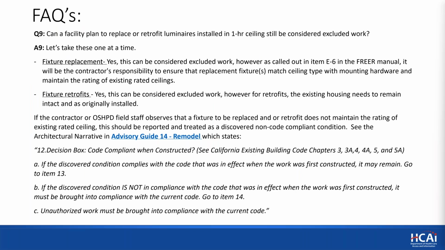If the discovered condition is not compliant, then that would need to be remediated. So in general, this is just like any other time. If our staff is walking through a building and sees something that's not code compliant, they're going to call it out, and we'll go through the process of how that's addressed in the remodel code.